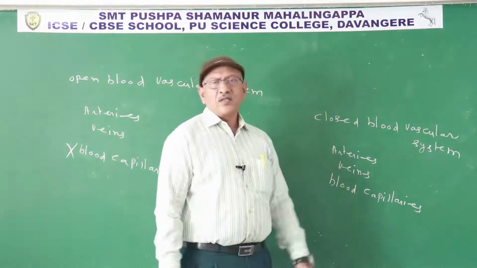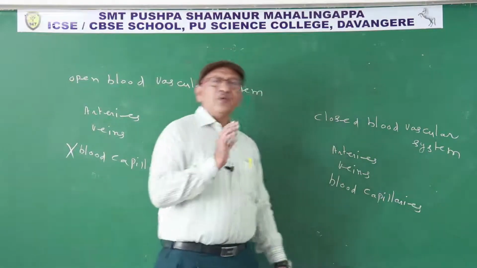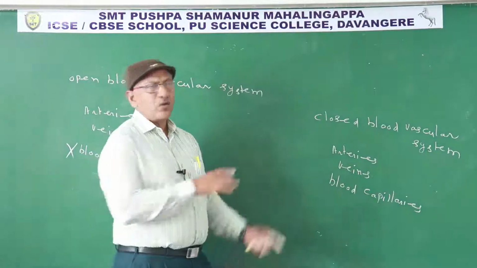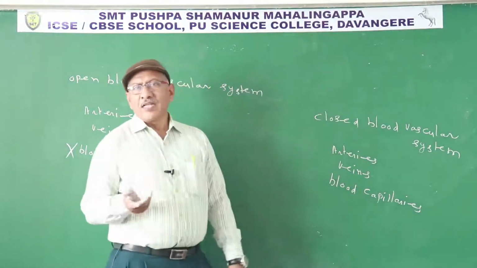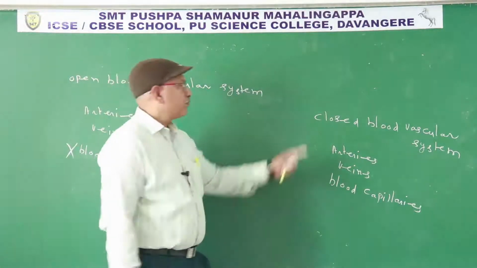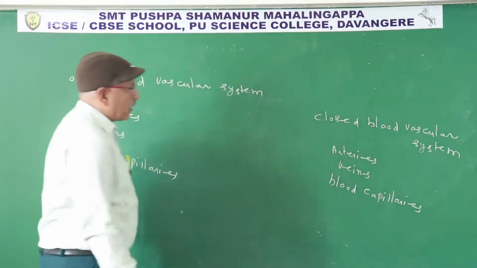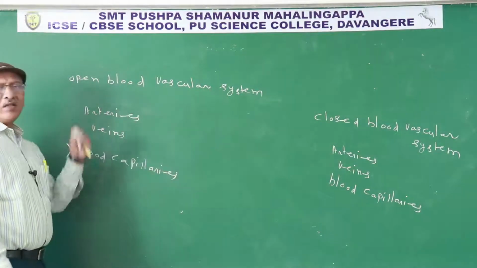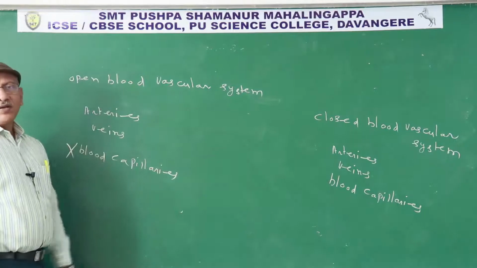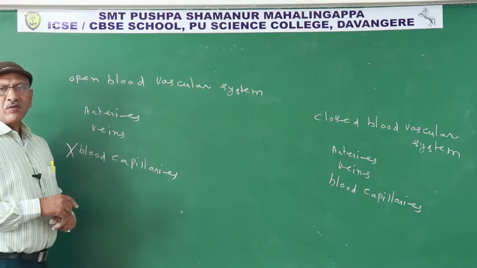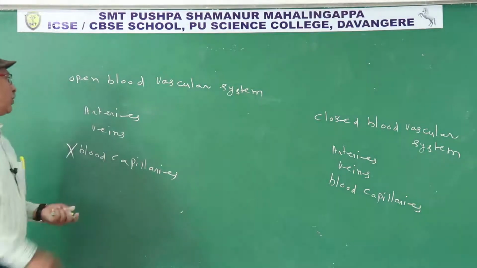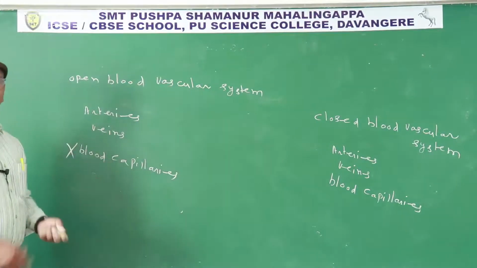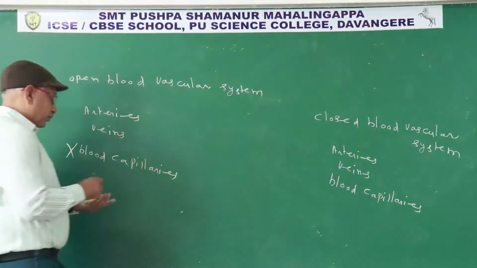The closed blood vascular system effectively transports nutrients and respiratory gases. So the closed blood vascular system is a more advanced character when compared to the open blood vascular system. So we discuss arteries and veins also.